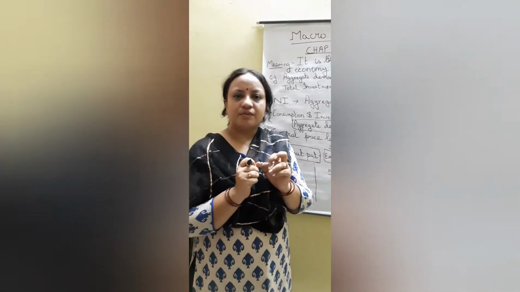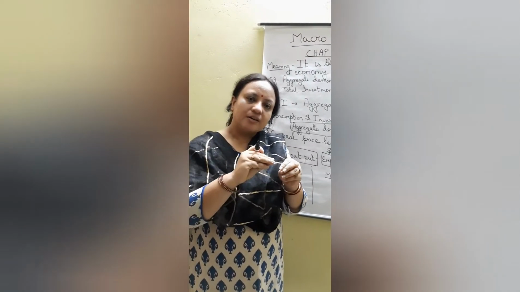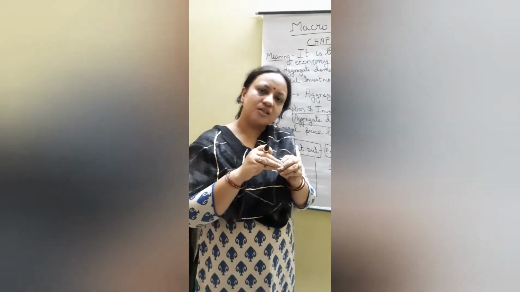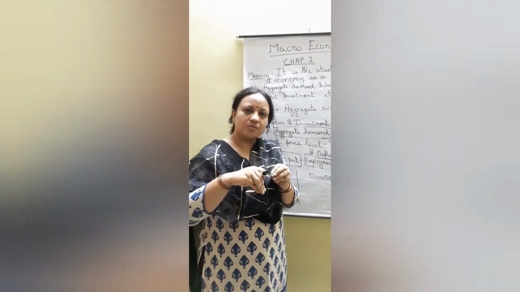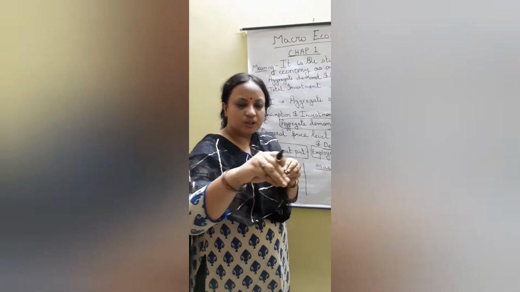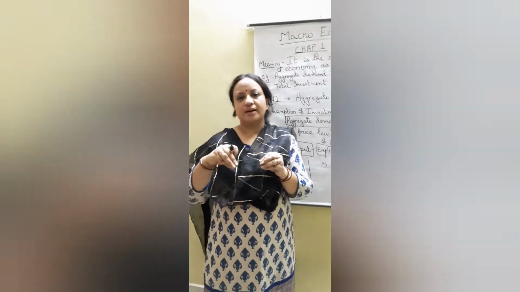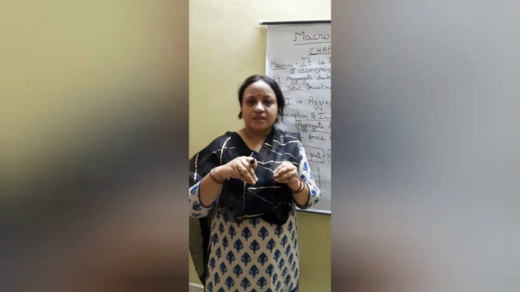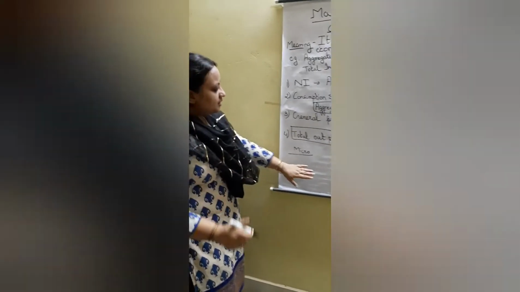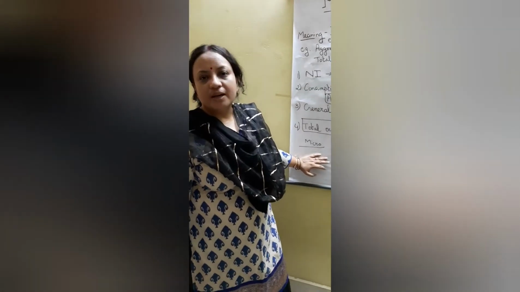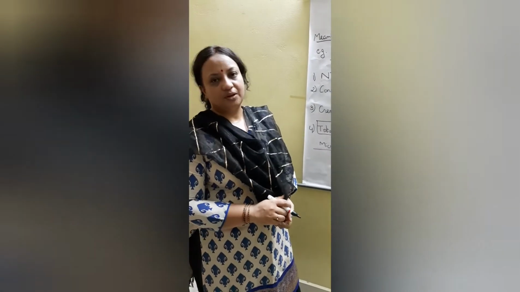Later in this chapter we will see how everything is equal, right? Flow is in a circular motion. One is going this way, the other thing is coming from that way. So we will discuss this in this chapter. But before we move ahead, let us see the difference between micro and macroeconomics.